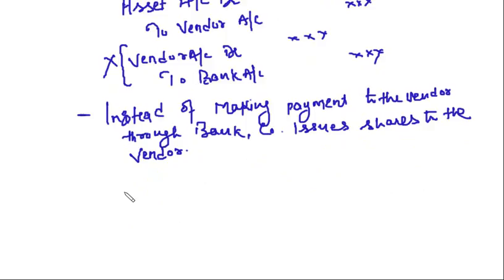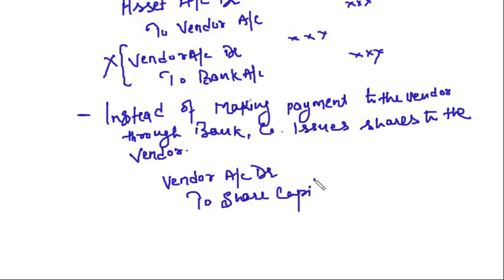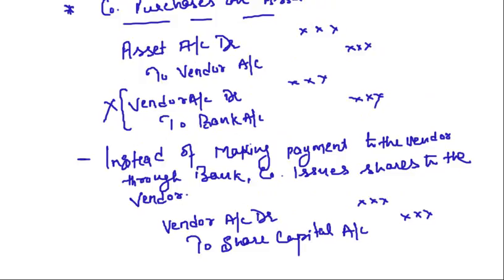What will be the journal entry? Vendor account debit to share capital account. And if you see the net effect of these two entries, the vendor will be cancelled here.